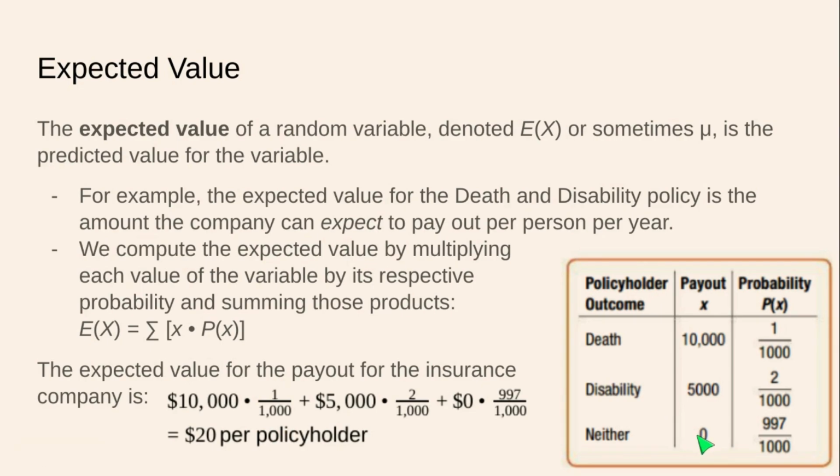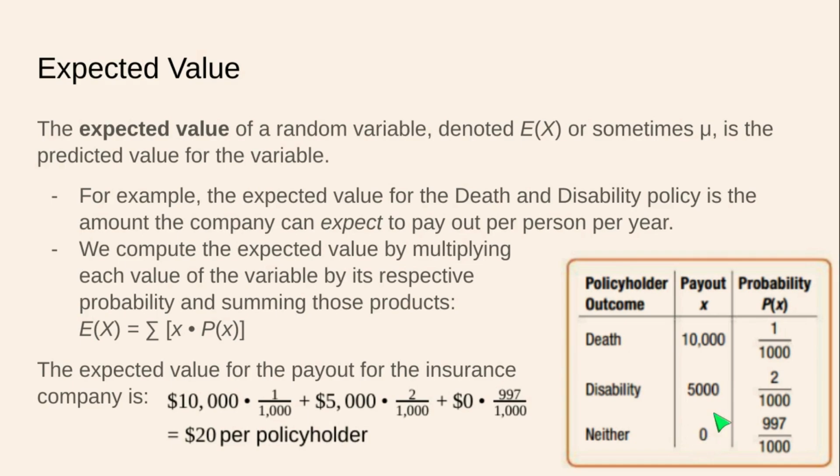Well, most people aren't going to need a payout at all. A very small number of people are going to need 5,000, and an even smaller number of people are going to need 10,000. So on average, each person is going to be receiving, and again, averages here, we're not considering that everyone's going to be scot-free or everyone's going to be disabled or dead. We got to consider everybody and all of their outcomes. Per person, you got to account for $20 per policyholder, okay?